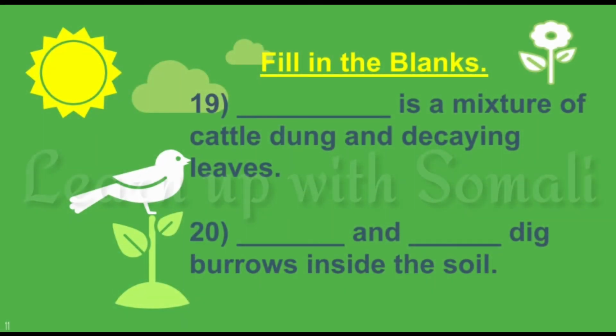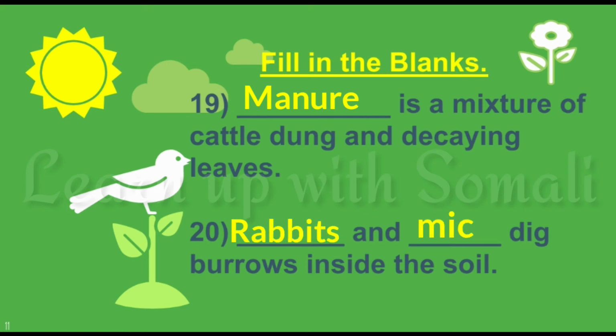Number 19, dash is a mixture of cattle dung and decaying leaves. The answer is manure is a mixture of cattle dung and decaying leaves. Number 20, dash and dash dig burrows inside the soil. The animals, rabbits and mice dig burrows inside the soil.